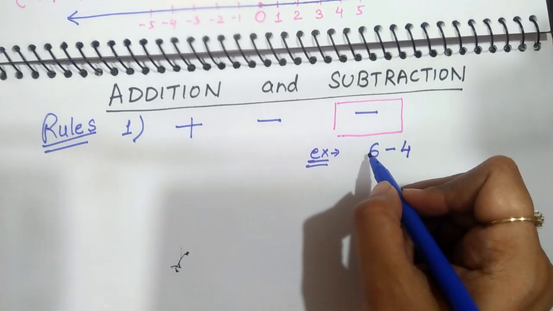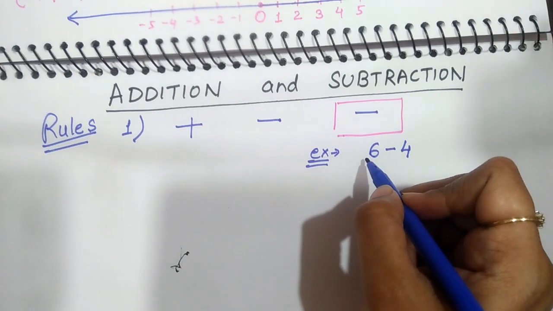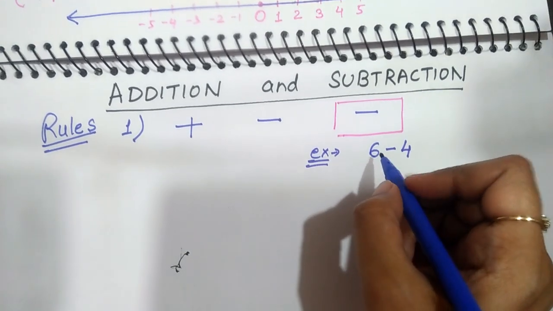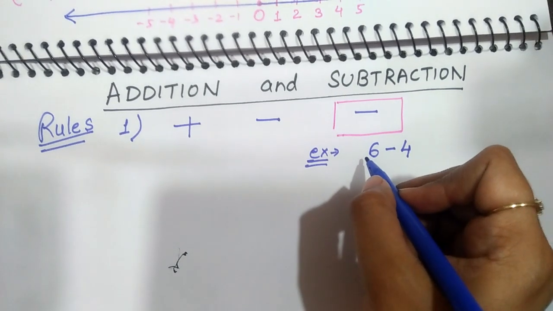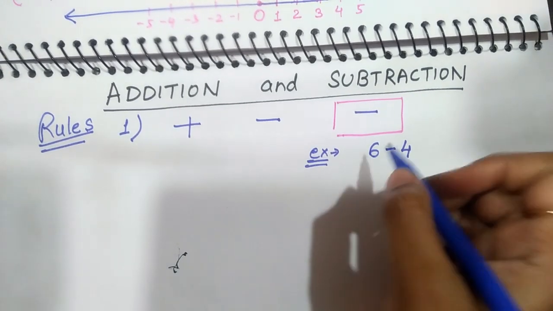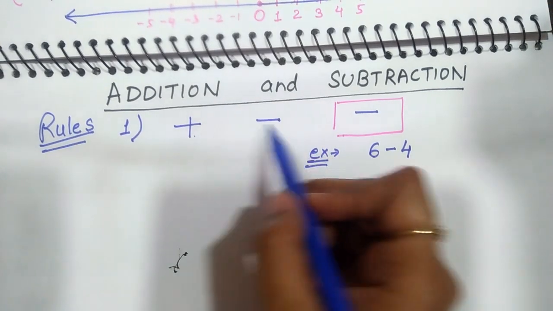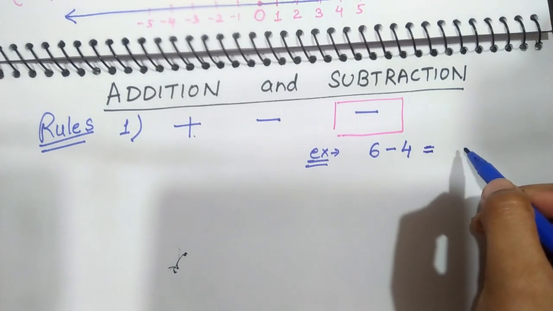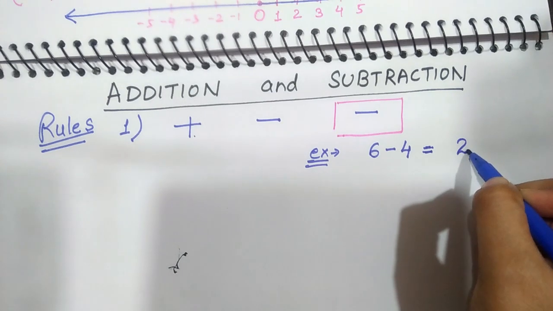If there is no sign in front of a number, it is obvious that there is plus. If it is minus, the minus will be written there, like -6. If minus is not written over there, it means there is a plus sign. So plus 6 and -4. So plus minus is minus. So the operation that will be followed will be minus. So 4 taken from 6 gives you 2.